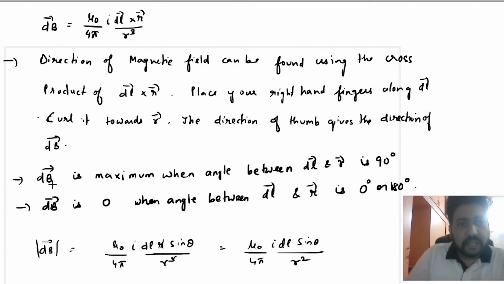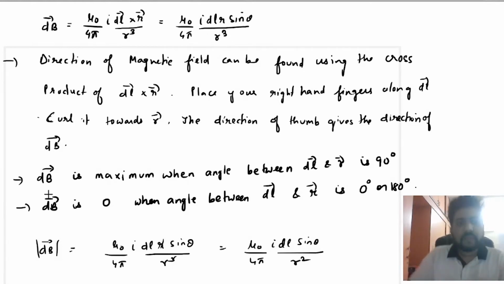Okay, so dB vector will be maximum. You can write this magnitude as mu naught upon 4 pi I dl r sine theta upon r cube. dB will be maximum when sine theta is 1, that is, the angle between dl and r is 90 degree. Similarly, dB will be 0 when the angle between dl and r vector is either 0 degree or 180 degree, because in that case the cross product is 0.